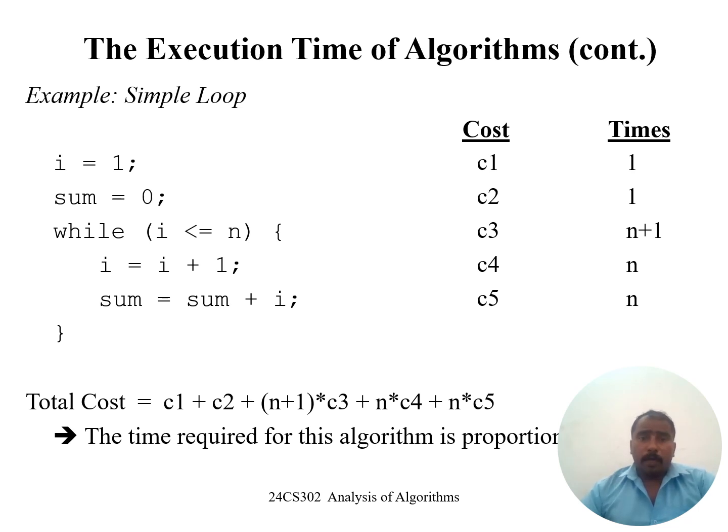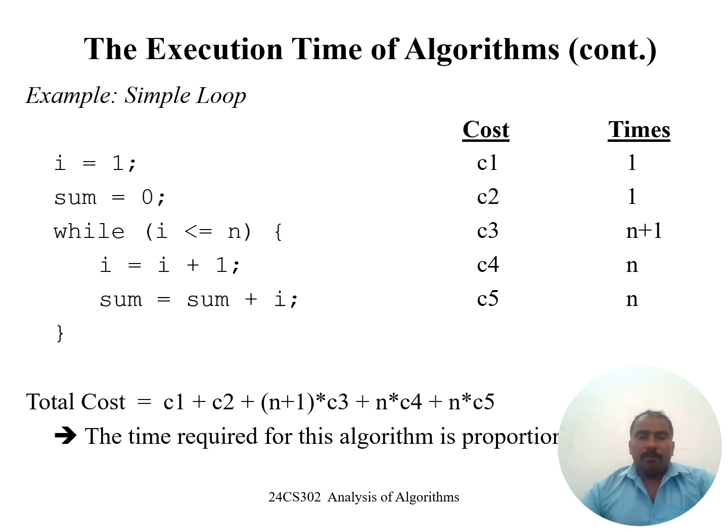Next, we are going to take one simple loop statement. We are going to take the looping statement and see how to calculate the time complexity. For example, in the loop statement, we are going to take the while loop. While loop, all the syntax you already know. I equal to 1, this is the variable declaration, the initialization.